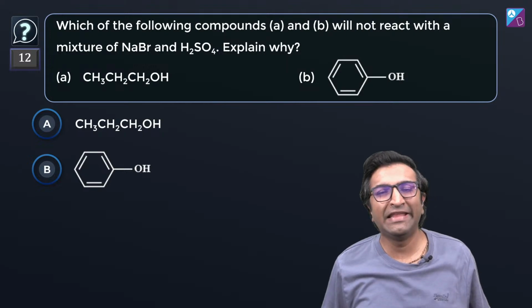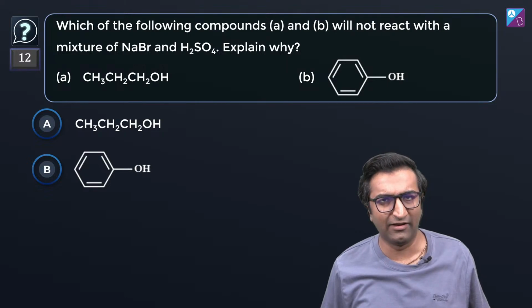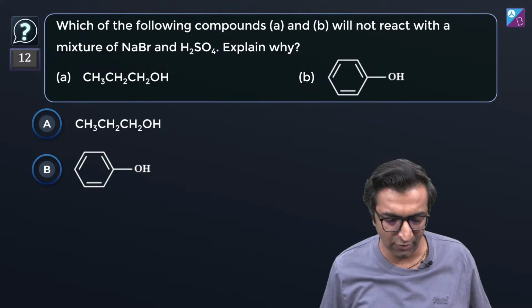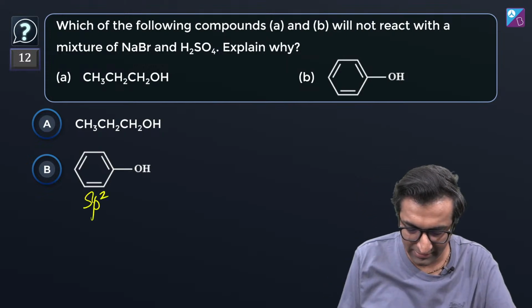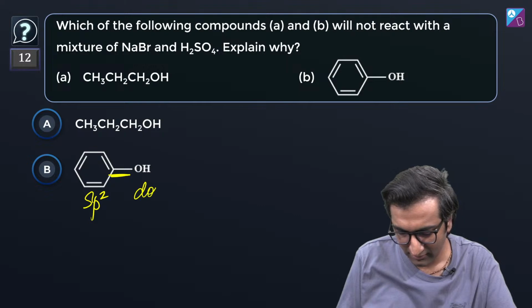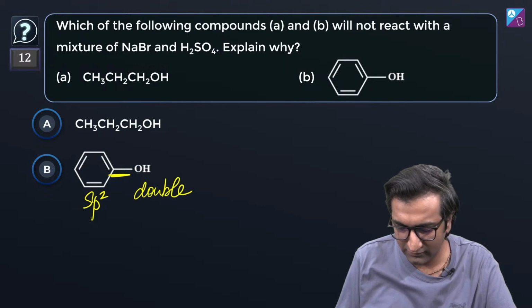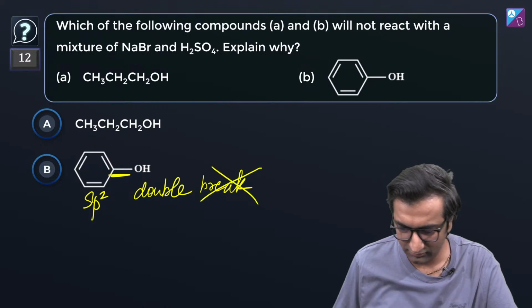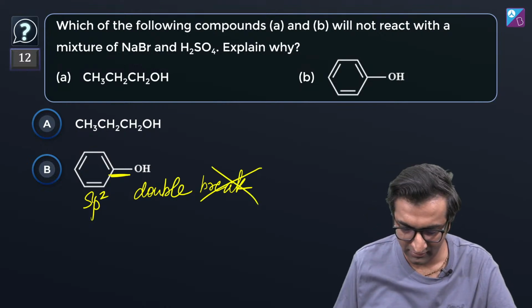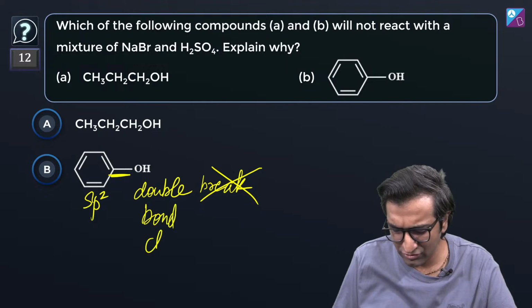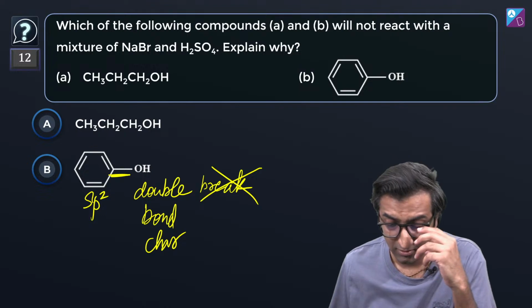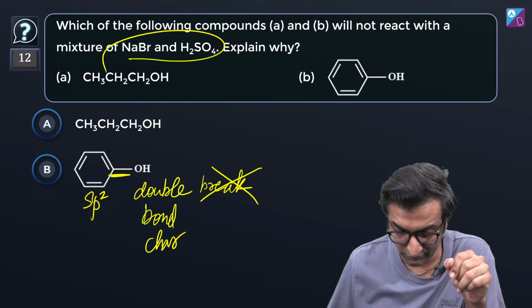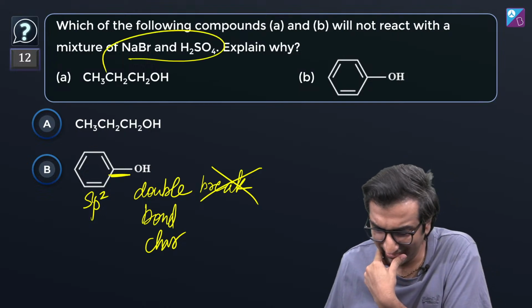Usually, when there is an aryl ring, like an aromatic ring, and a non-aromatic ring, most things have to do with this being sp2 hybridized. This has partial double bond character. So this bond is strong. It's not going to break. Like Fevicol ka jod, it won't break. There is double bond character in it. Usually, I'm just spitballing out here. Okay, maybe NaBr and H2SO4. Yeah, I think that should be the reason.